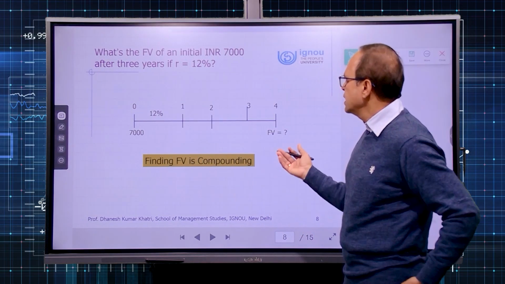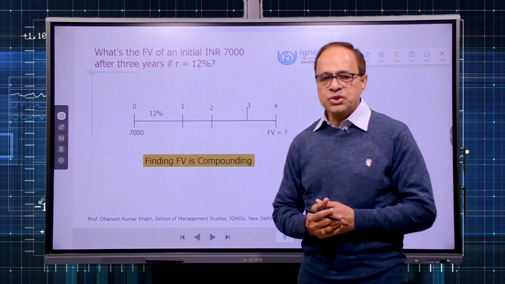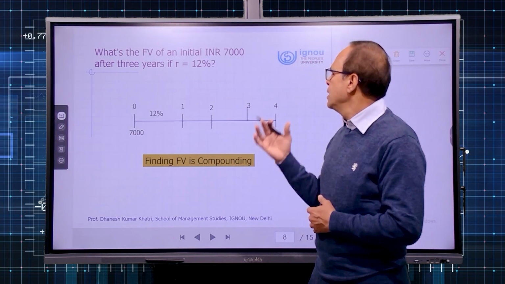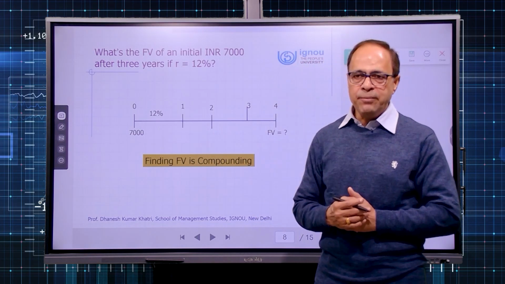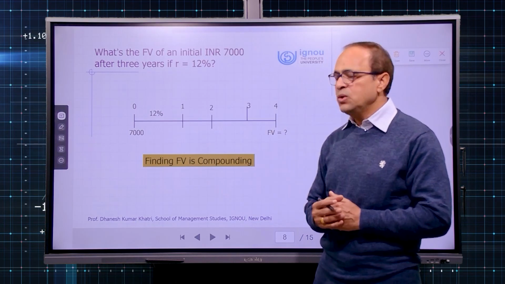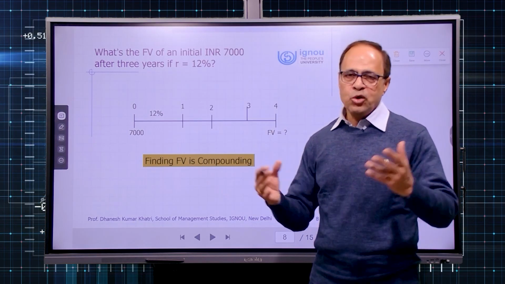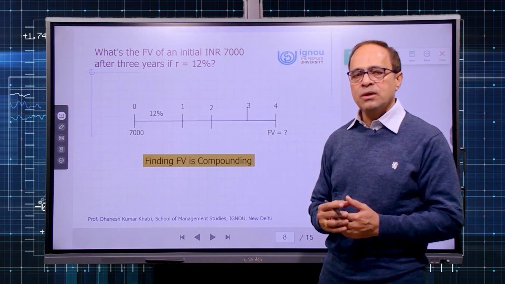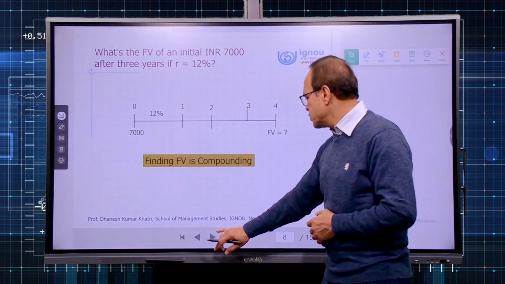This is again a timeline. This is the question you have to solve on your own. 7,000 deposited at time 0, rate of interest is 12%. How much will be the future value at the end of the 4th year? I hope it is a simple step. You can do it very well. Let us proceed further.